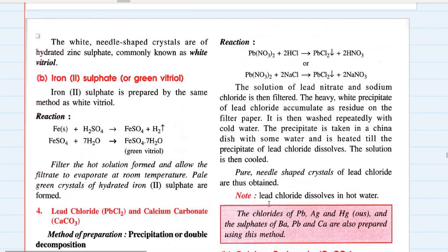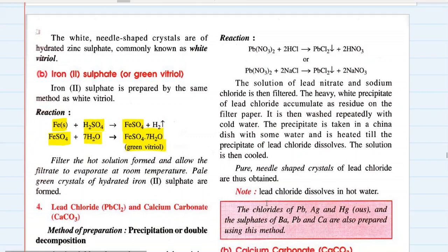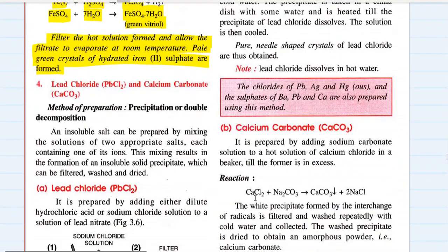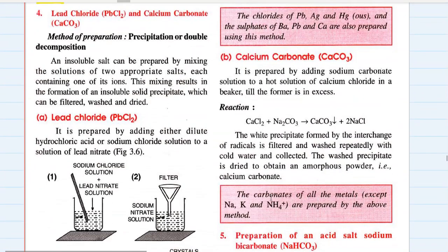Then the next is iron sulfate. It is prepared by the same method. First, iron is treated with sulfuric acid to give iron sulfate. Hydrogen is liberated. This iron sulfate solution is heated and then cooled to get crystals of green vitriol or hydrated iron sulfate. Filter the hot solution formed and allow the filtrate to evaporate at room temperature. Pale green crystals of hydrated iron sulfate are formed. Okay, so that's the third type of salt and third method of forming this salt.